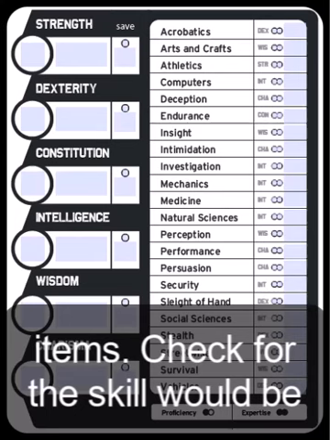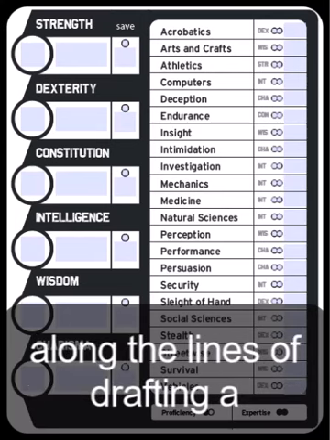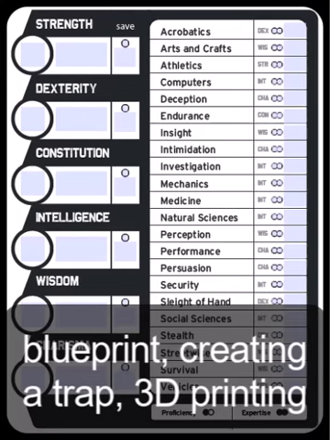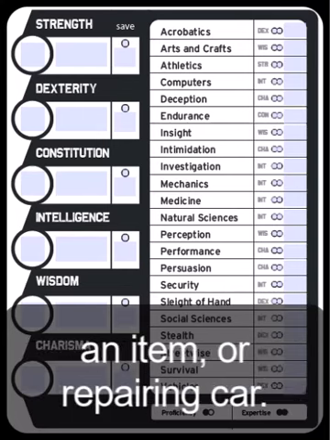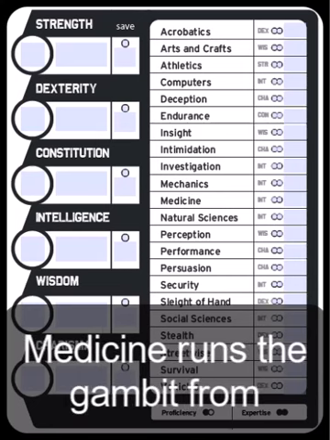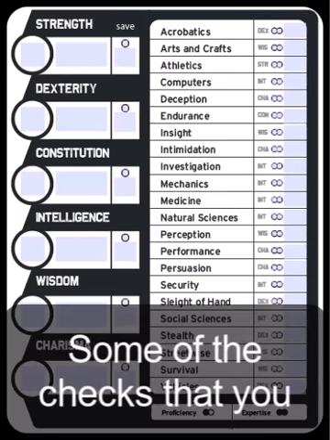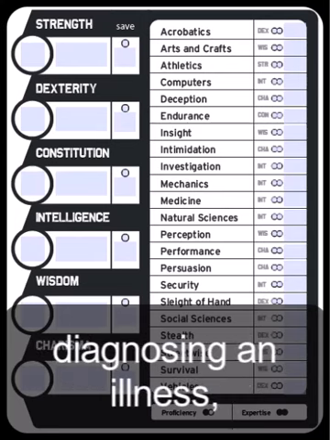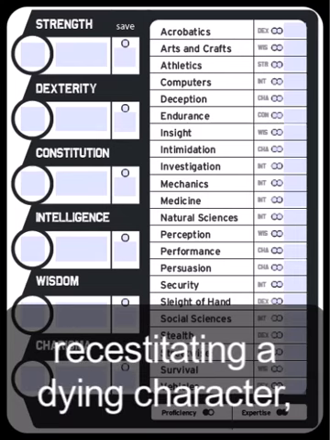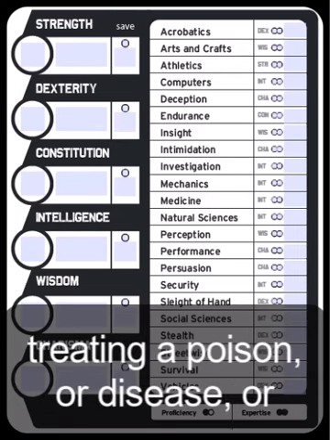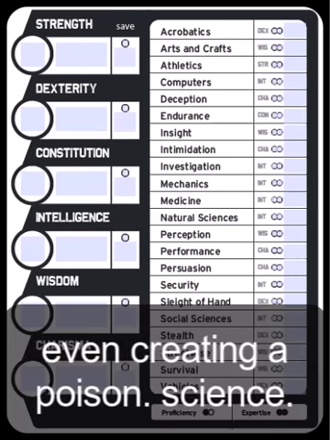Checks for this skill would be along the lines of drafting a blueprint, creating a trap, 3D printing an item, or repairing a car. Medicine runs the gamut from simple first aid up to diagnostics. Some of the checks that you can perform with this skill are diagnosing an illness, resuscitating a dying character, treating a poison or disease, or even creating a poison.